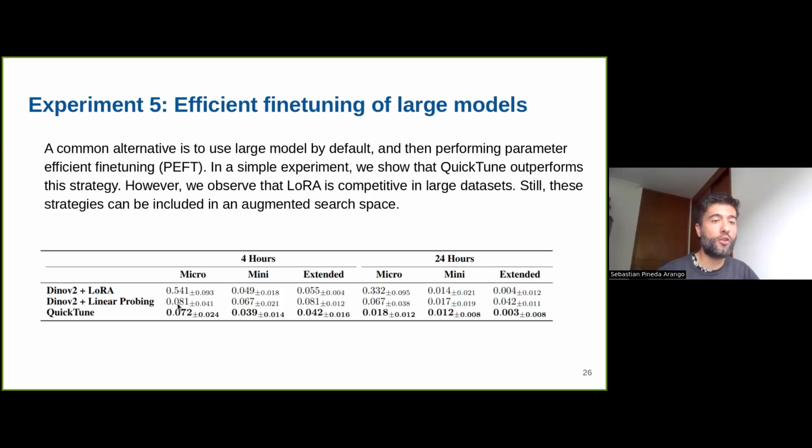Another strategy is linear probing. That is basically fine-tuning the last layer and freezing the whole network. This is super efficient because we just need to compute the gradients for the parameters in the last layer, and we don't have to backpropagate and so on. So it is very efficient, but still we can see that it's not outperforming QuickTune. For efficiency and performance, QuickTune is a better approach.